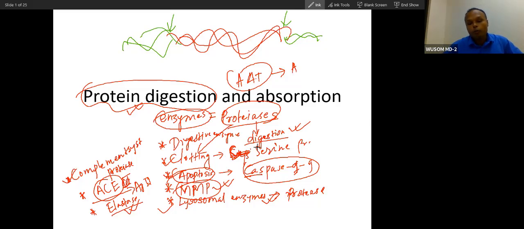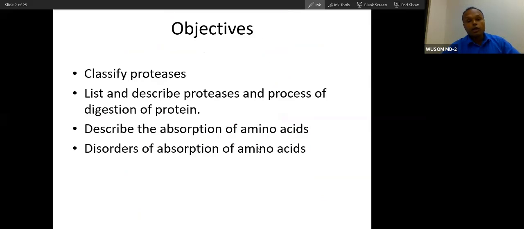All these processes are involved with proteases. That is why this topic is very, very important, and for USMLE also, protein digestion is much more important than other digestion.